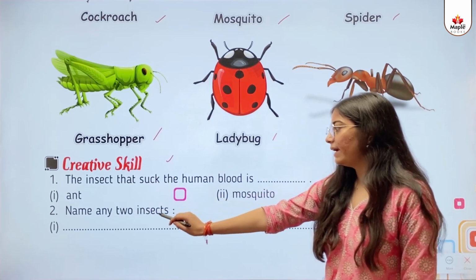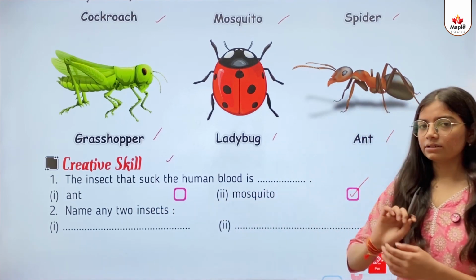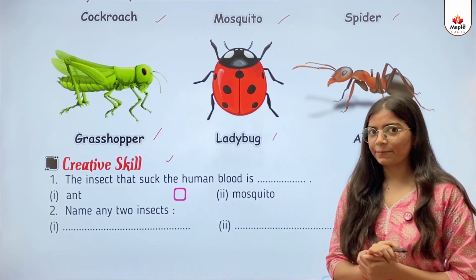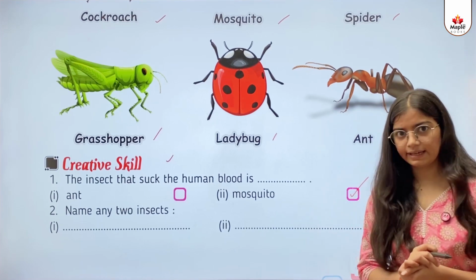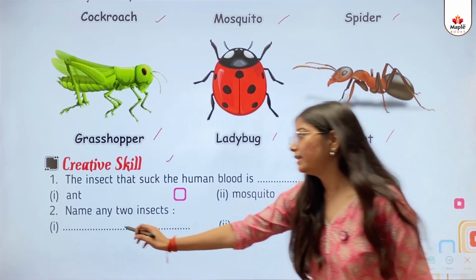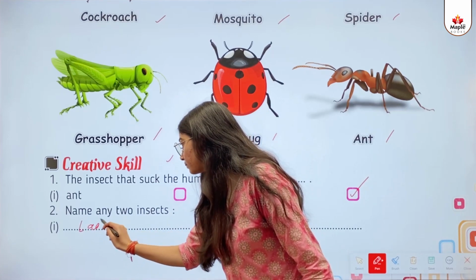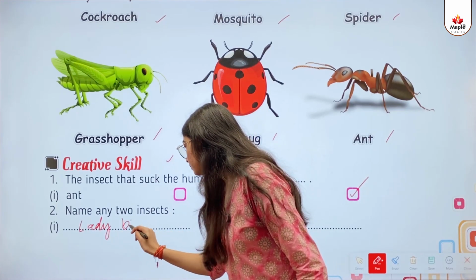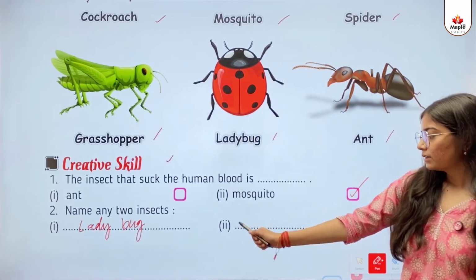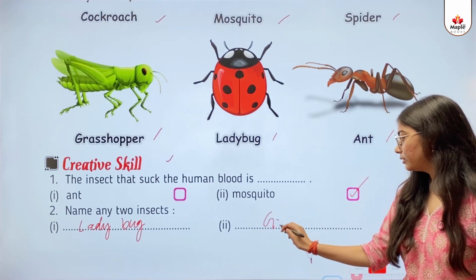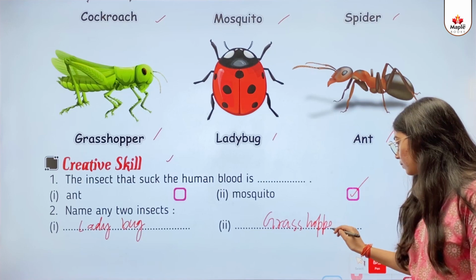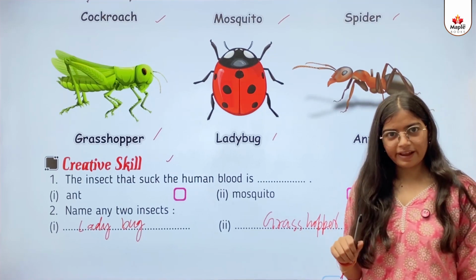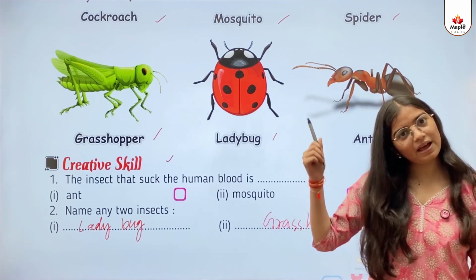Second, name any two insects. So बच्चों यहाँ पर हमें किन्हीं दो इंसेक्ट्स का नेम लिखना है, तो चलिए लिखते हैं. First one is ladybug. Second one is grasshopper. Kids, you can write different names as well from the above.